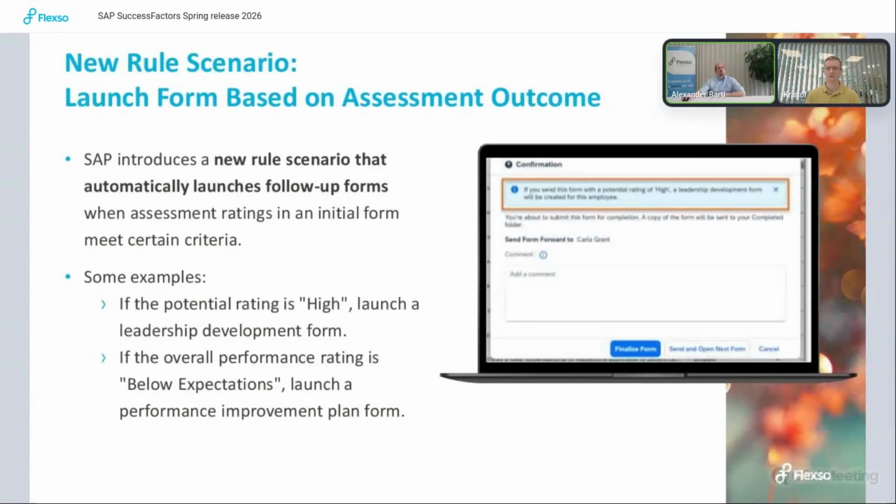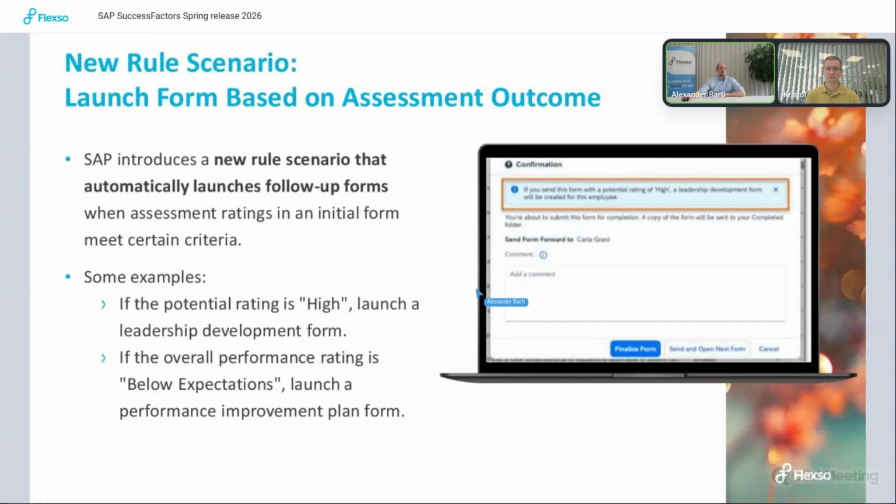Otherwise, in performance, with the last release, there were more options coming in to use business rules to have effects on the performance forms, to hide something, make it mandatory and so on, based on certain criteria. And SAP was on the one hand enhancing this, but also adding new rule scenarios. In this case, we're talking about the launch form based on assessment outcome.